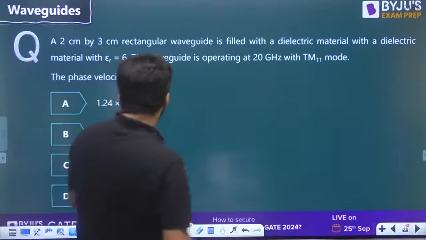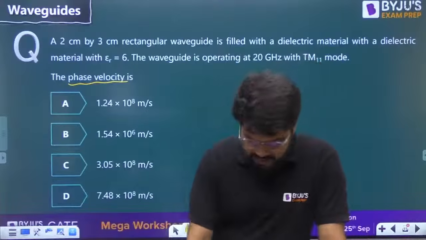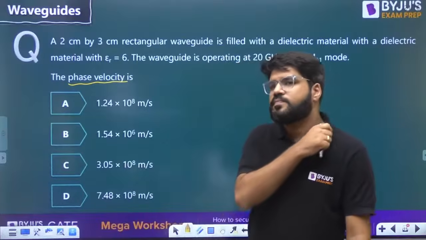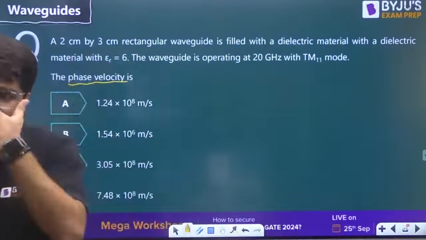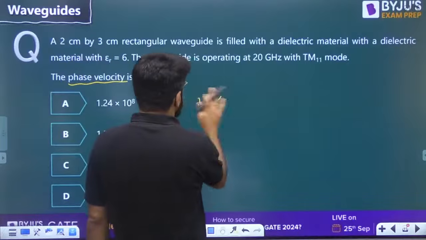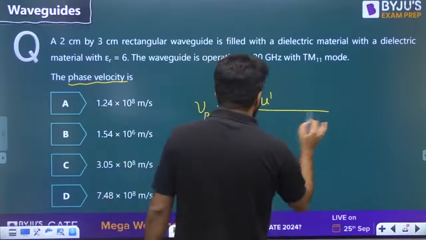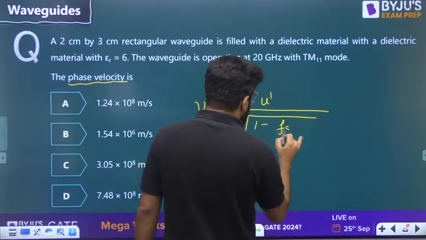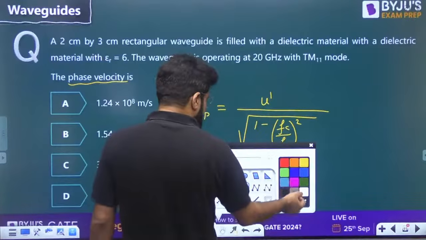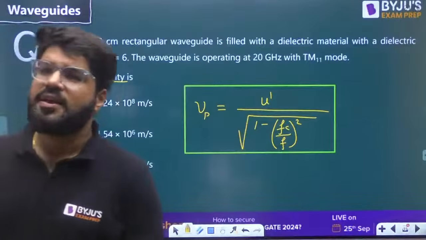Now let's go to the next question and keep revising the things. Similar data, but now they're only asking the phase velocity. What is the formula for phase velocity inside the waveguides? The phase velocity inside the waveguide is given by U dash divided by under root of 1 minus Fc by F whole square. That is the formula.